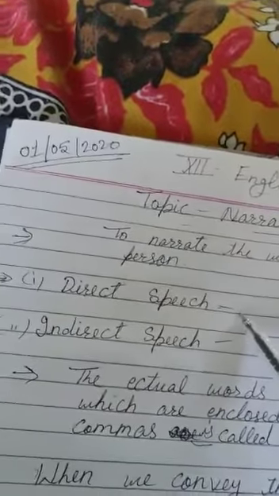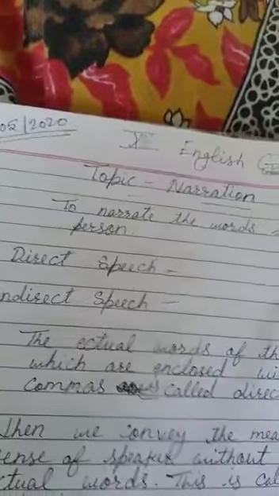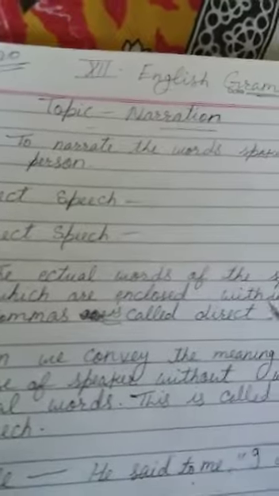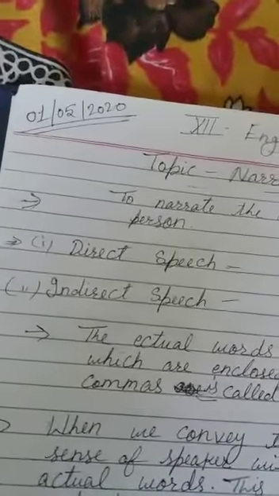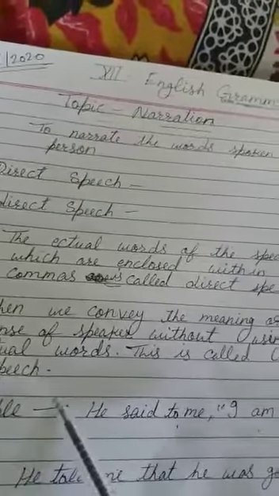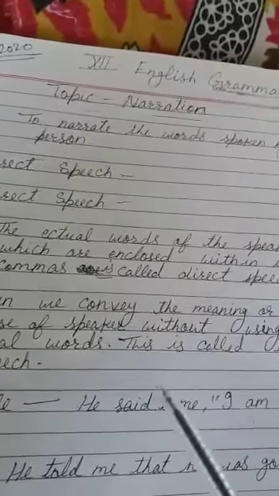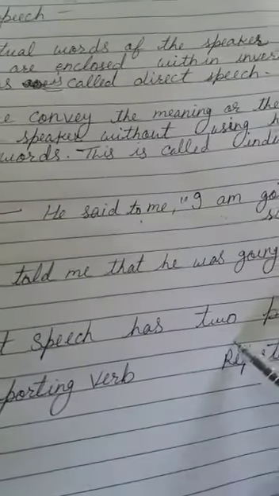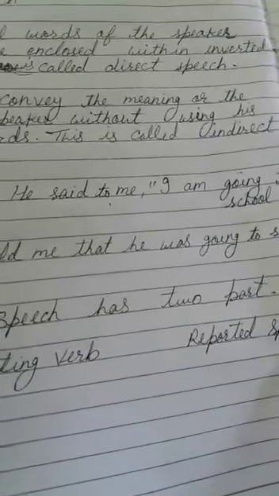What is direct speech? The actual words of the speaker which are enclosed within inverted commas is called direct speech. And indirect speech is when we convey the meaning or the sense of the speaker without using his actual words or inverted commas. These are two speeches. And direct speech has two parts: first is reporting verb and second is reported speech.